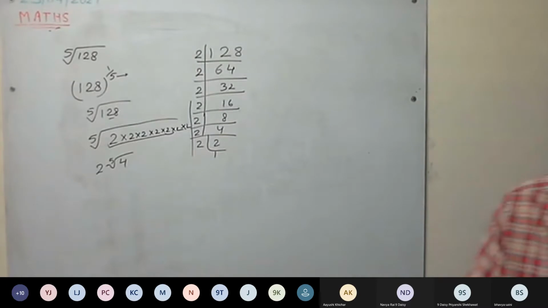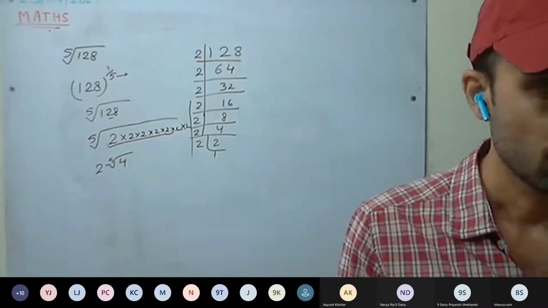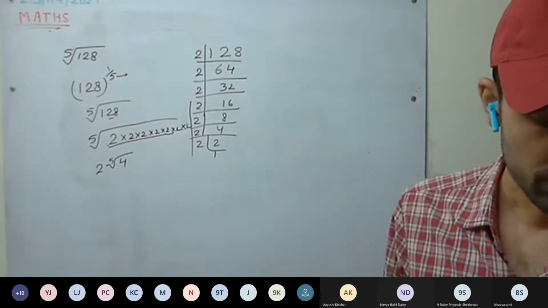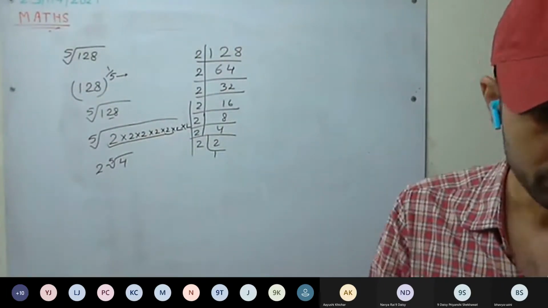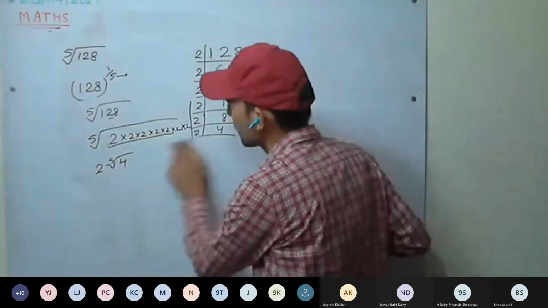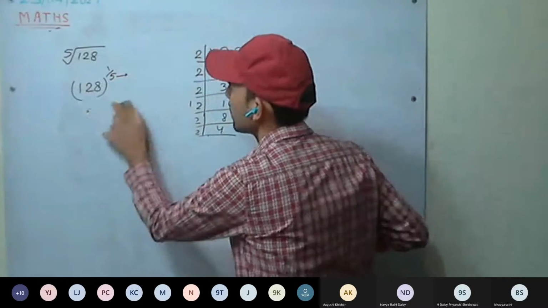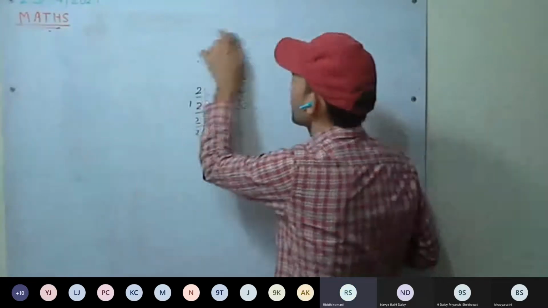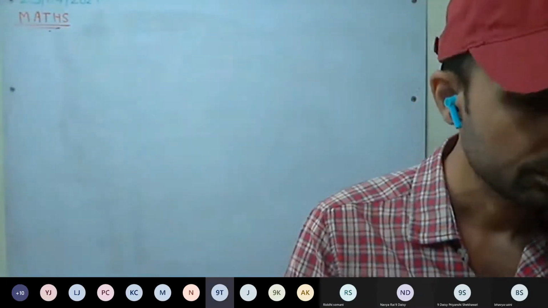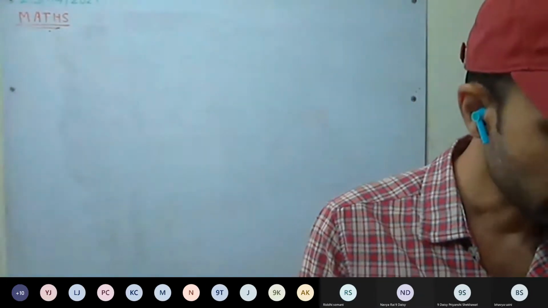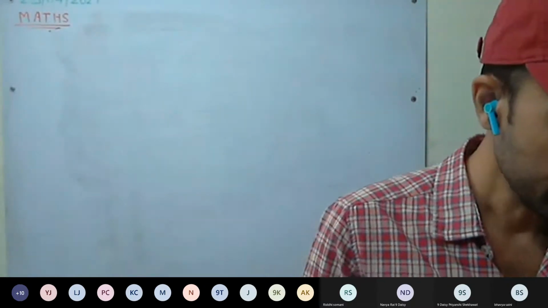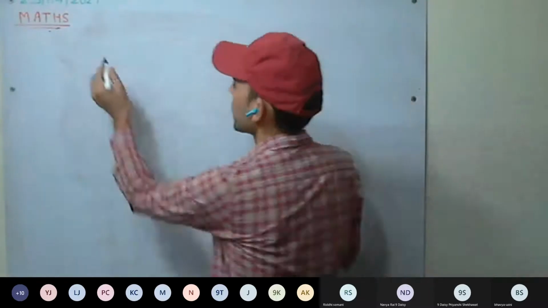Any doubt in here? Do the fourth one. Riddhi, are you in class? Yes, sir. Okay. Krishna? Yes, sir. Okay. So next one, cube root of 64. Neeraj will be telling.